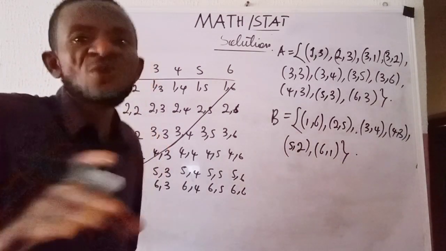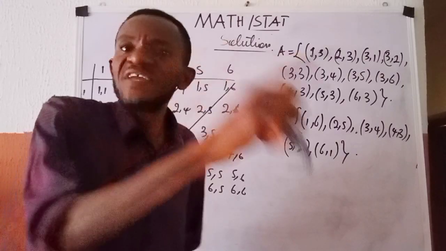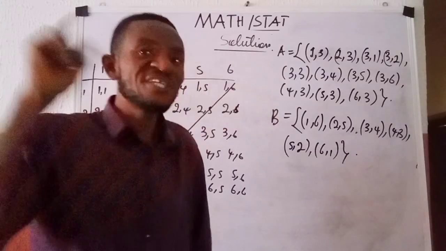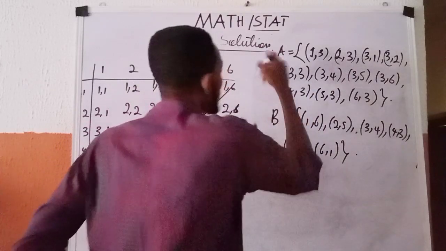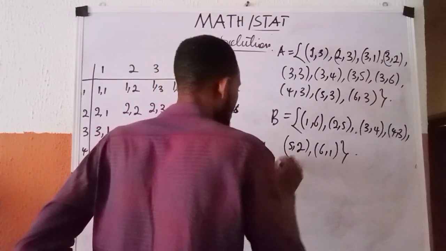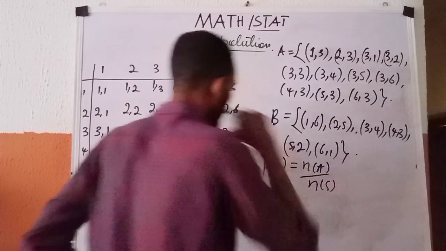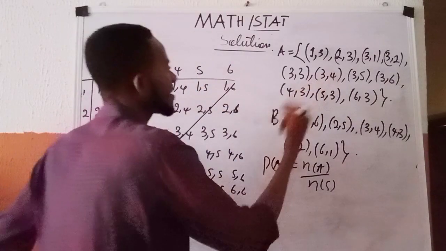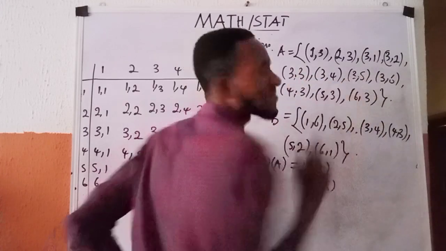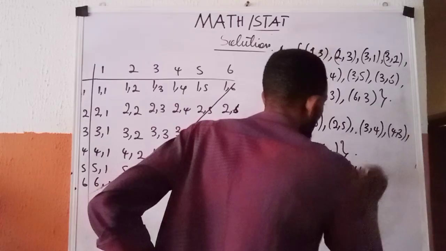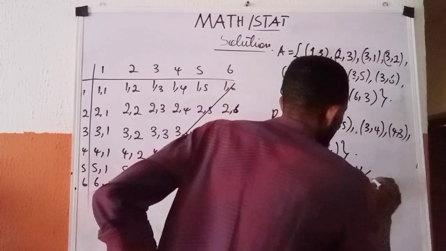In this question, what they want us to find is the probability of 3 occurring at least once, given that the sum of the two numbers obtained is 7. So first of all, let us find the probability of A. P of A is given as N of A over N of S. What is our N of A? How many numbers do we have here? 1, 2, 3, 4, 5, 6, 7, 8, 9, 10, 11. They are 11. So I have 11 over the total, which is 36.